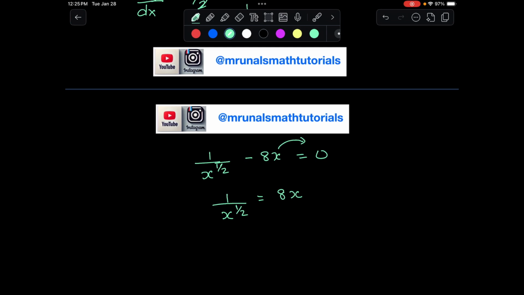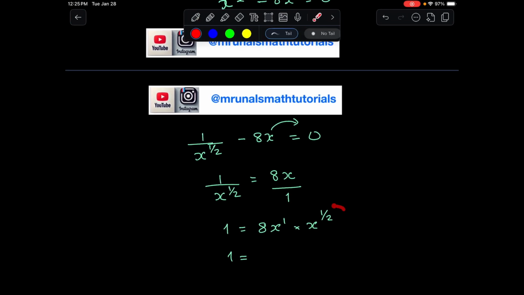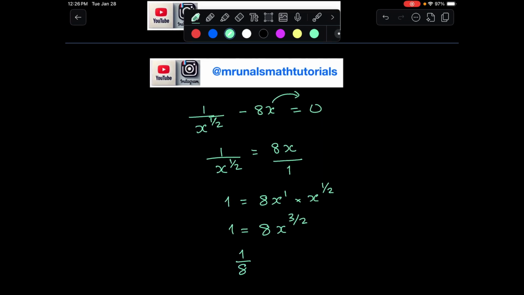Now if you have a fraction on one side, make the other side a fraction by putting a 1 there and cross multiply. So 1 is going to be equal to 8x times x to the power of half. Apply the rules of indices: 1 plus half is 1.5, which in fraction is 3 over 2. So 1 over 8 is equal to x to the power of 3 over 2.